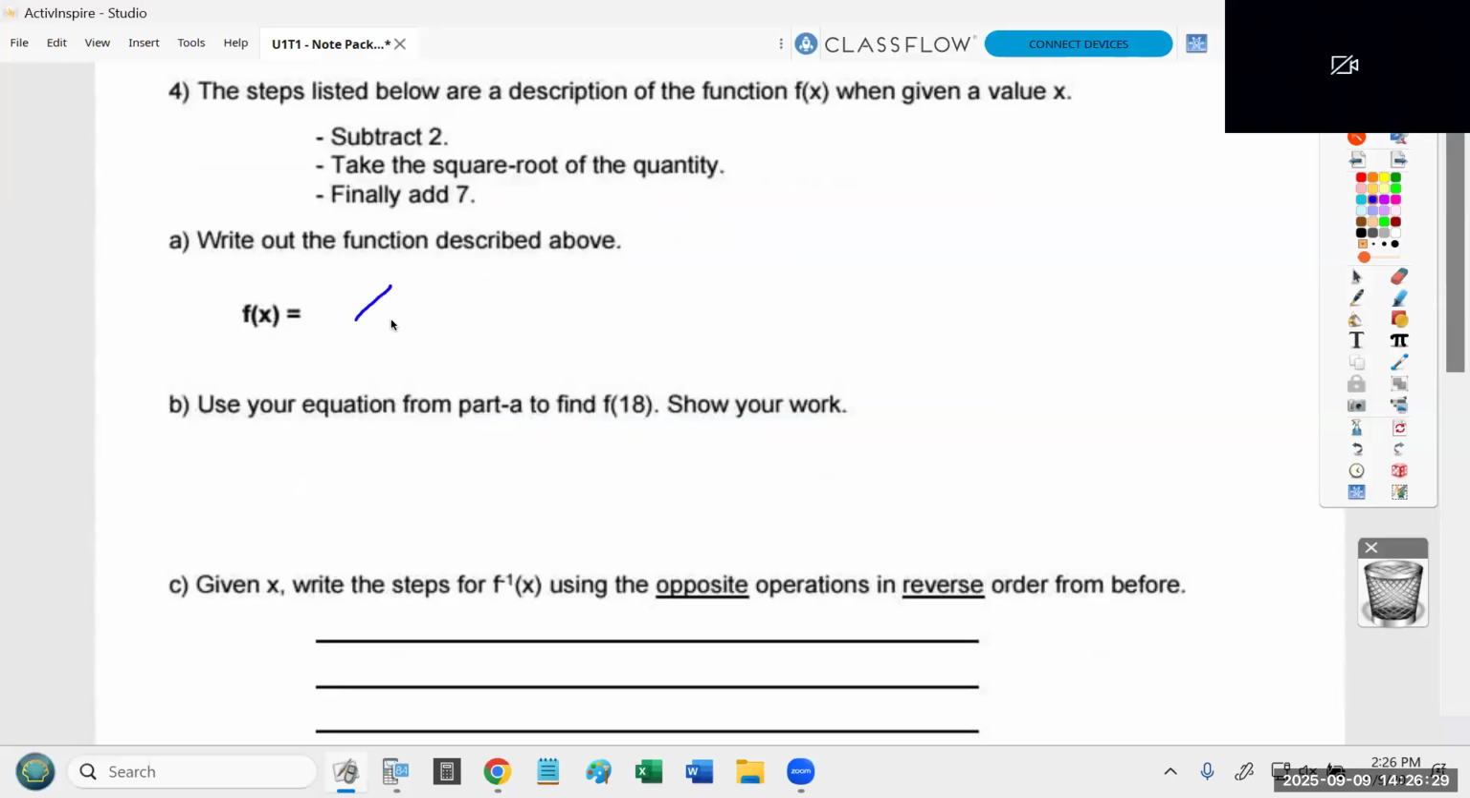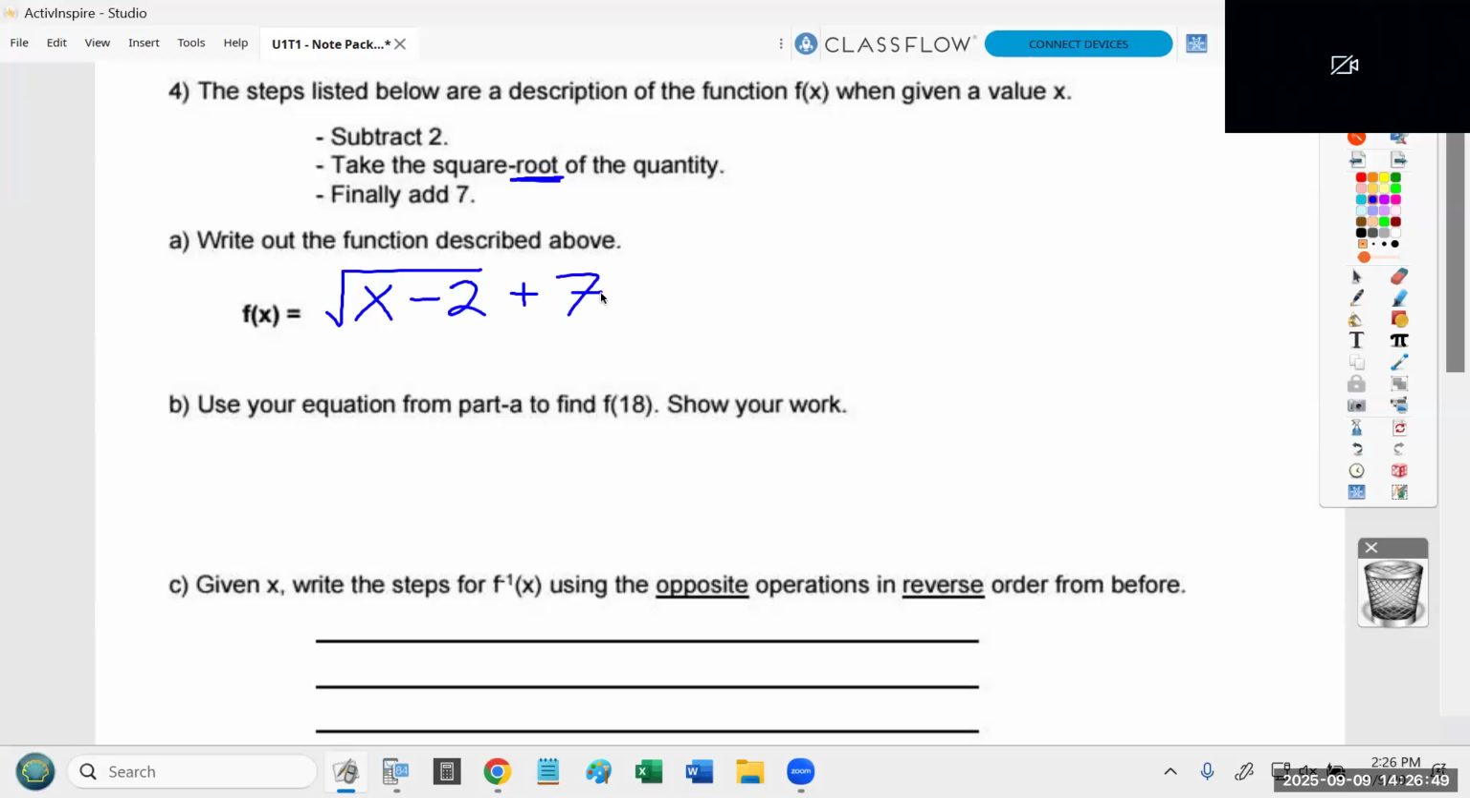So I'm going to start with x. I'm going to subtract 2. I'm going to take the square root of the quantity. It doesn't say square, because square is the opposite. Square root and square are opposites. It says square root, and then add 7. So that is the function.